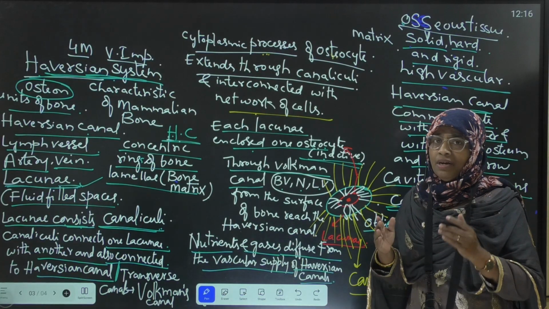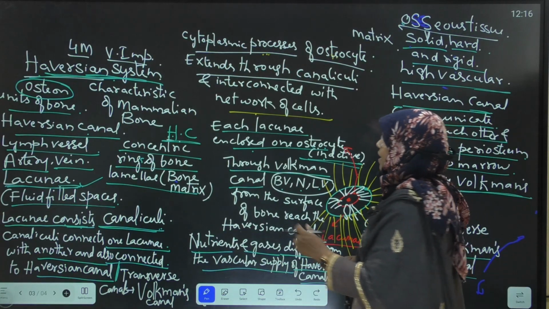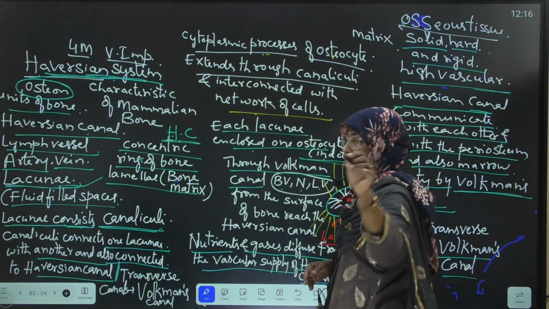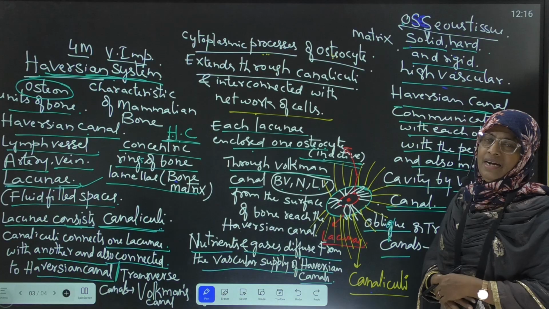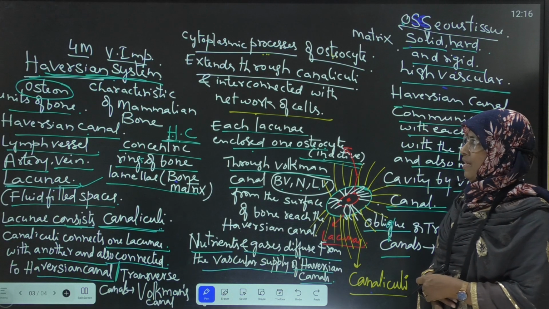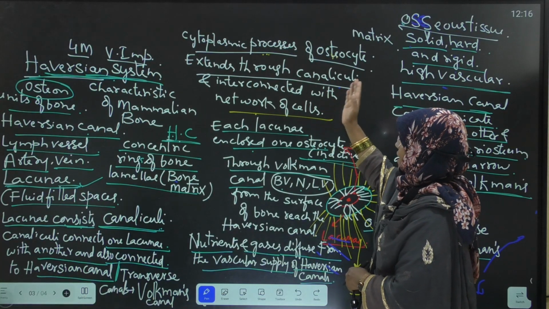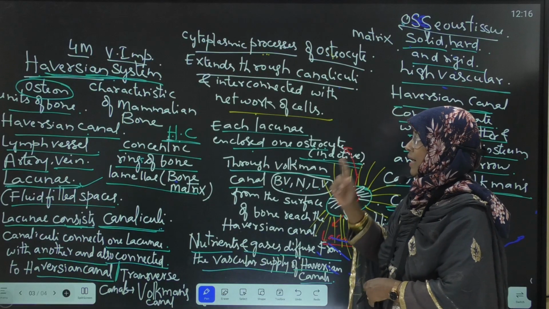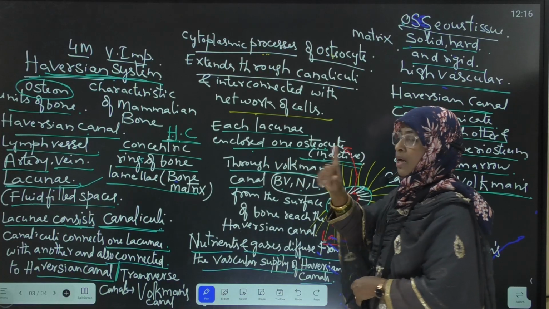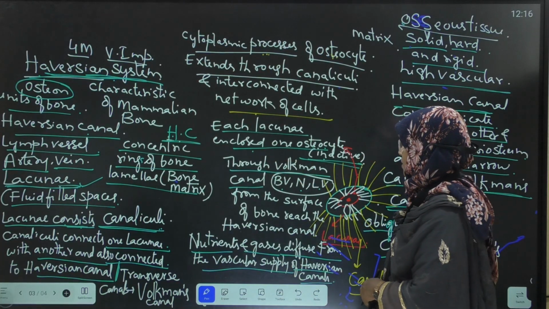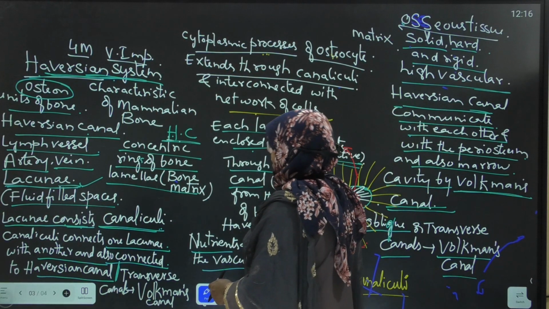These extend into the canaliculi of the lacuna and are interconnected with the network of cells. Each lacuna encloses how many osteocytes? A single osteocyte. This is about the Haversian system.